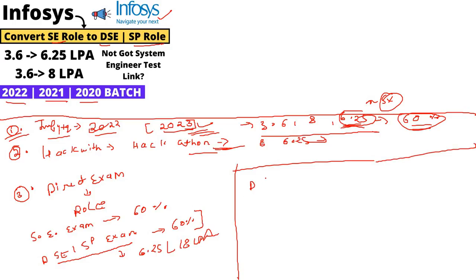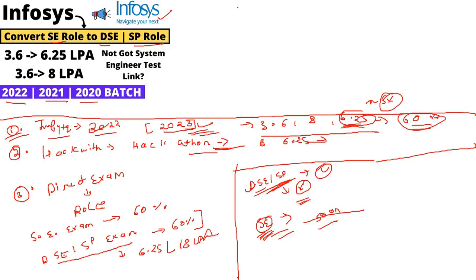Most of the 2022 batch candidates just completed the DSE and SP examination. But many candidates did not receive the test link from the Infosys team for the DSE or SP exam. If you registered for the System Engineer opportunity, you will soon get the link from the Infosys team, because there is no official notification or test link from Infosys related to System Engineer hiring.